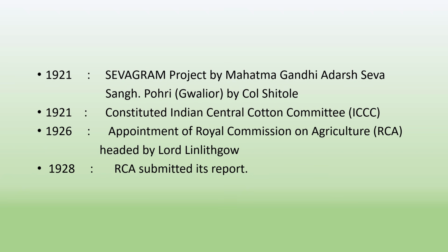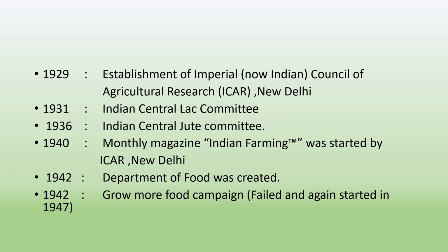In 1921, the Indian Central Cotton Committee, ICCC, was constituted. In 1926, the Royal Commission on Agriculture, RCA, headed by Lord Linlithgow, was appointed. In 1928, the RCA submitted its report. In 1925, the Imperial Council of Agricultural Research, ICAR, was established in New Delhi.